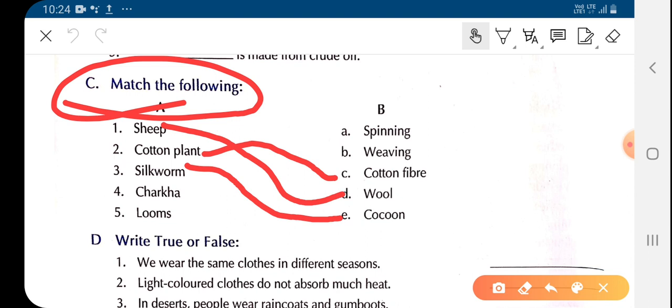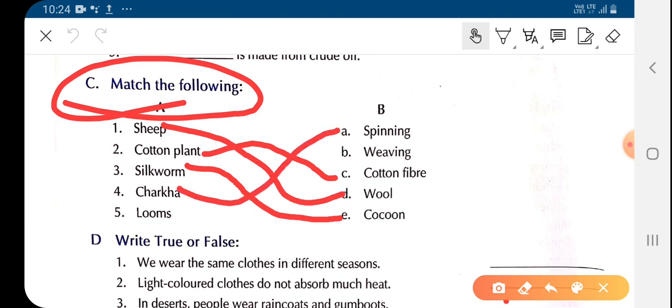Now charkha. Charkha is also called spinning wheel. It is used to spin fiber into yarn. So children, here we take fiber and this fiber is spun into yarn through the charkha. And the whole process is called spinning. So you will match charkha with spinning.